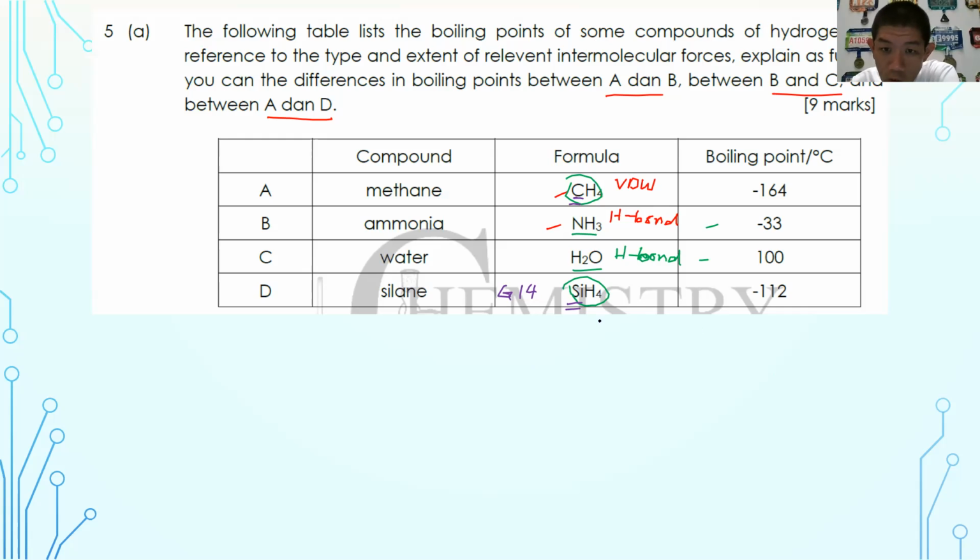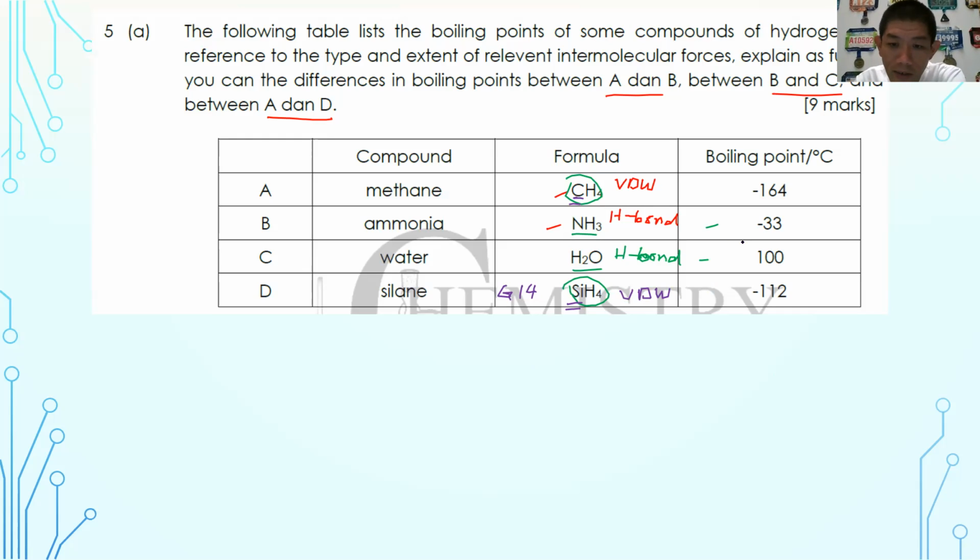So both of them are actually van der Waals forces. Okay, so why is it that it has a higher boiling point? Definitely has a greater van der Waals forces. Why does it have a great van der Waals forces? So van der Waals forces primary factor is definitely due to the molecular mass or molecular size. So that is how you explain the comparison between methane and also silane.